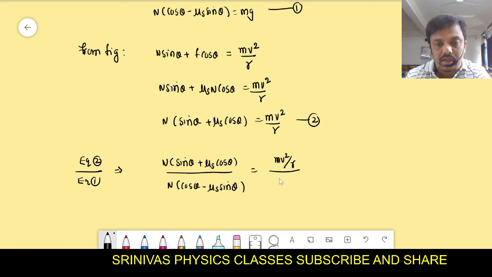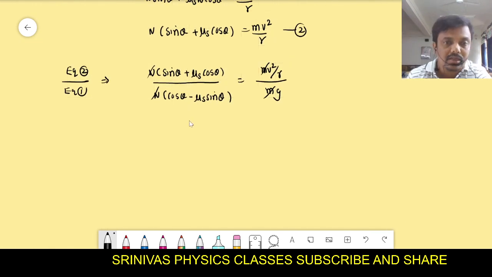You should divide them. Then you simplify, and you can cancel some terms. After that, divide by cos theta on both sides.